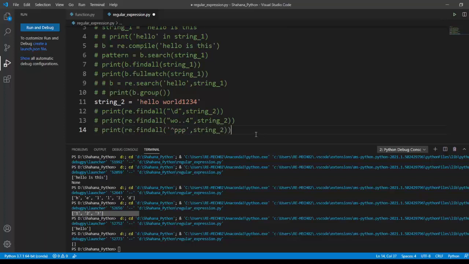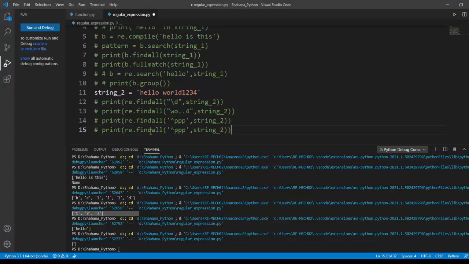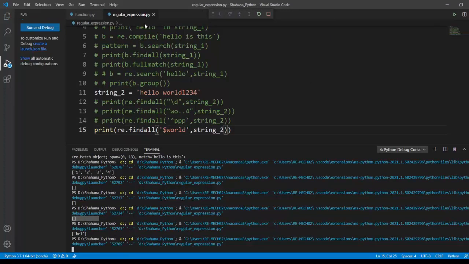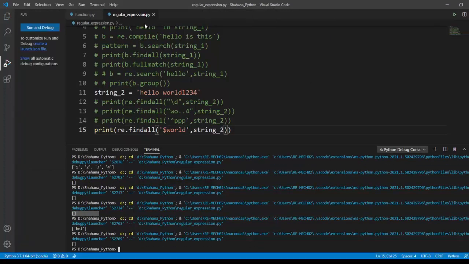Okay, we move on to our next regular expression symbol. Our next will be end of. Similar to the caret symbol, we have this dollar symbol to check whether the string ends with this word or not. For example, I'm going to run this. It doesn't end with the word, but it ends with 1, 2, 3, 4.